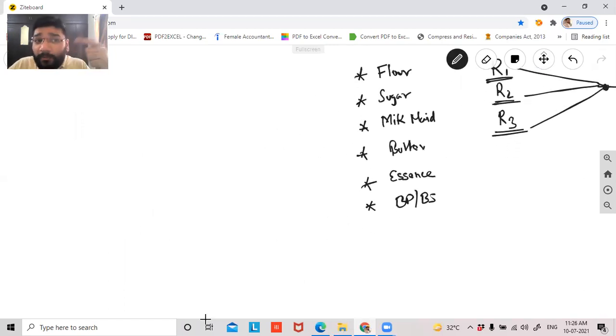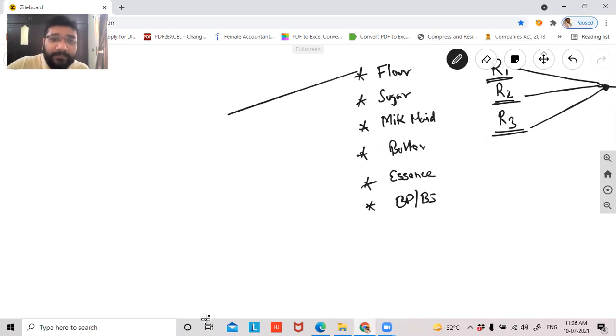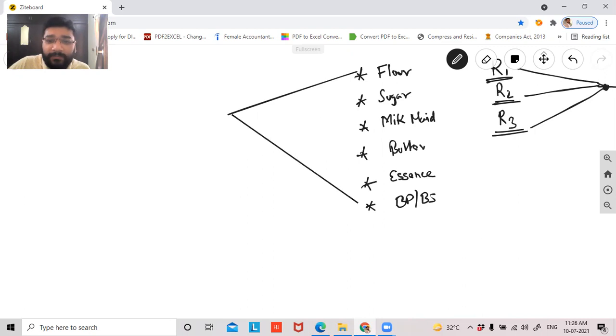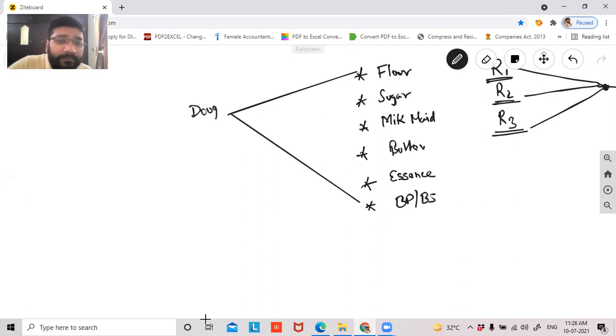Now, when I mix all of them, guys, it becomes a dough. Yes or no? If I mix all of them together, can I say I'll make a dough? Yes. And then if I put this into the process of baking, if I bake this, you will get the end product, which is a cake.